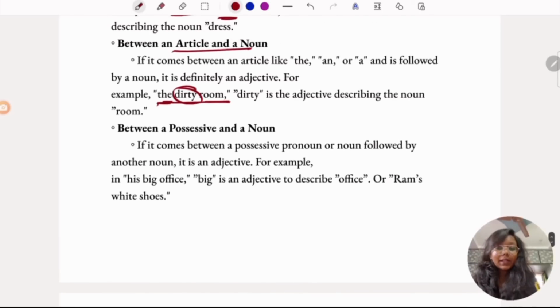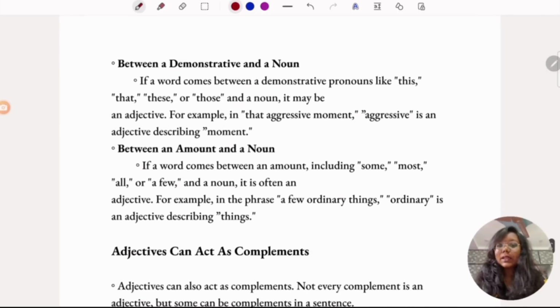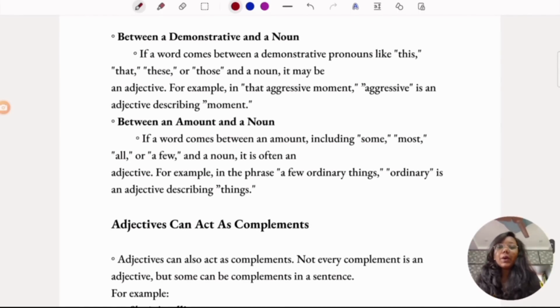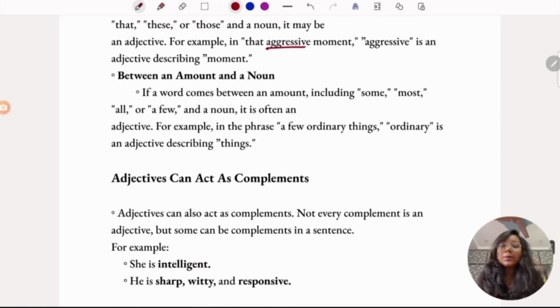Between a possessive and a noun. His big office. Big is the adjective here. Ram's white shoes. White is the adjective here. Between a demonstrative and a noun. If it comes between them, then it is an adjective. In that aggressive movement, aggressive is the adjective which is describing the movement, and that is a demonstrative. If it comes between an amount and a noun, it's an adjective again. A few ordinary things.